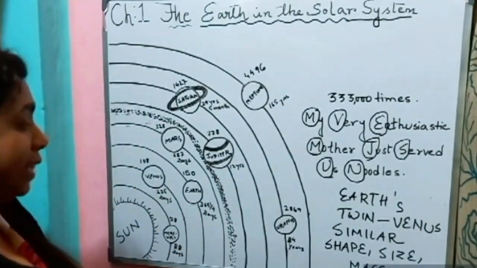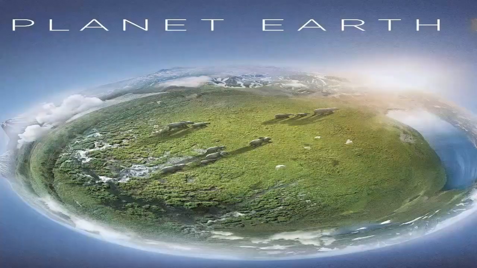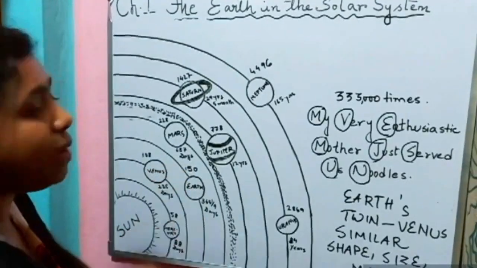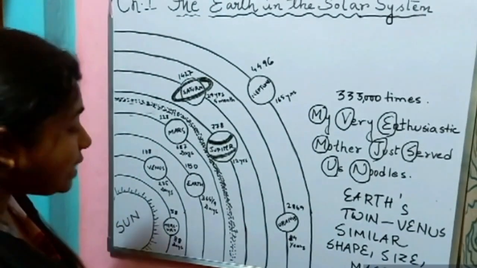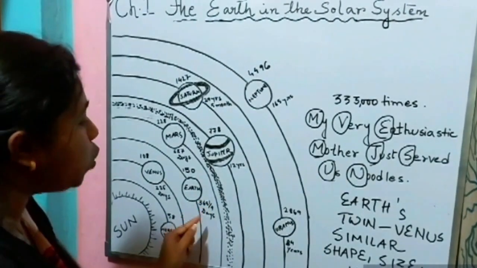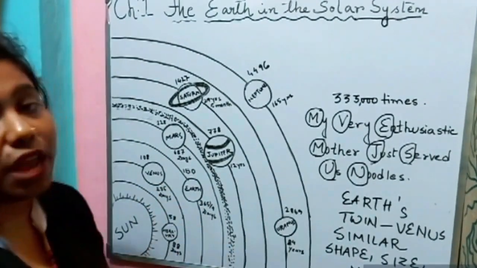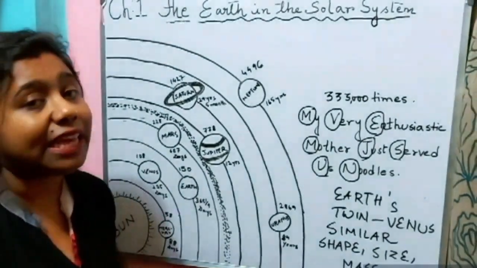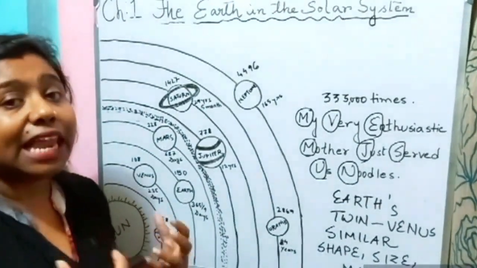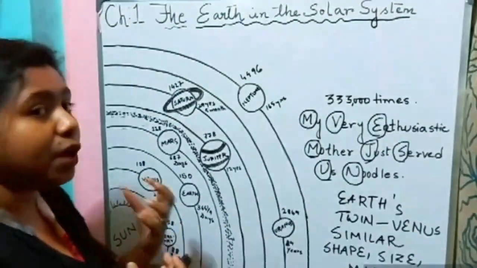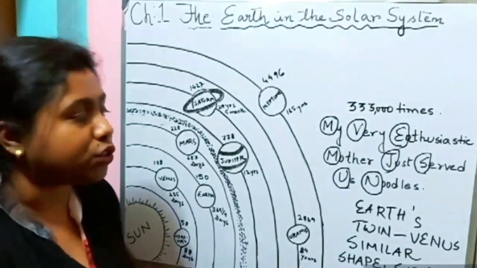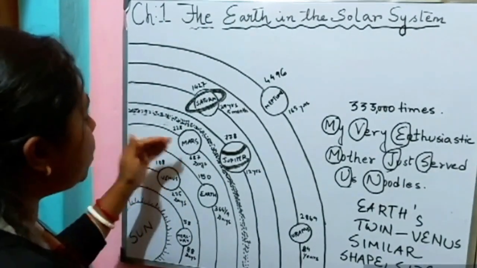Now let us come to the planet Earth, which is our planet, right? The planet where we stay, our home. Now Earth is 150 million kilometers away from the sun. It takes 365 and 1/4 days to complete a revolution around the sun. Earth is the only planet with the unique features where life can sustain. Earth appears blue from space because 2/3 of the Earth's surface is covered with water bodies.